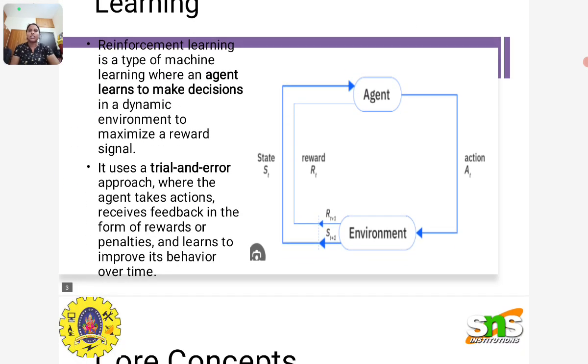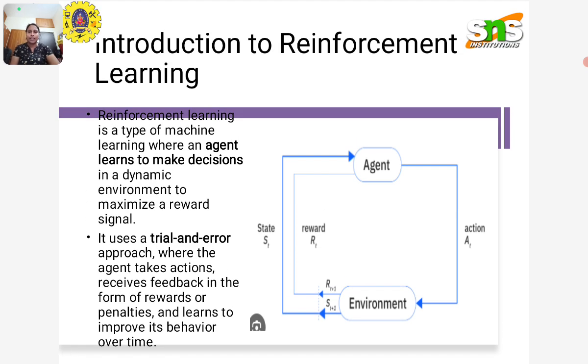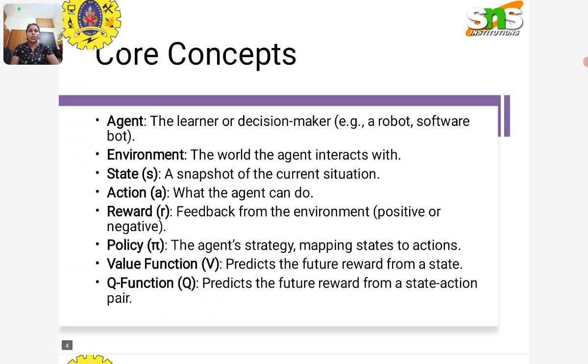The introduction is the basic idea: the agent learns to make decisions in a dynamic environment to maximize a reward signal. It is mainly a trial and error approach. It takes an action and receives feedback in the form of rewards or penalties, positive or negative, which helps it learn to improve its behavior over time. The core concepts are agent, environment, state, action, reward, policy, value function, and Q functions. We have already seen all this in the last lecture video.